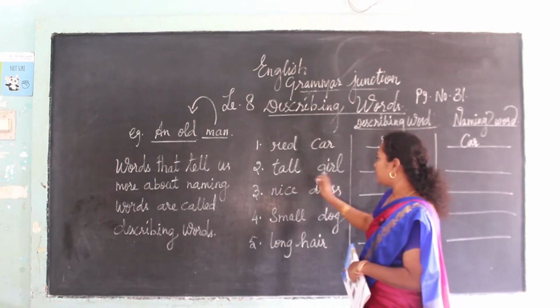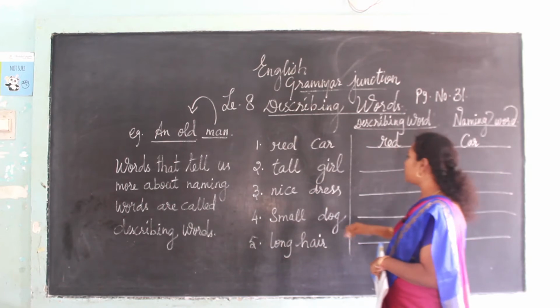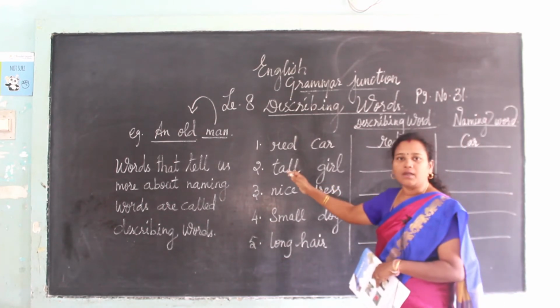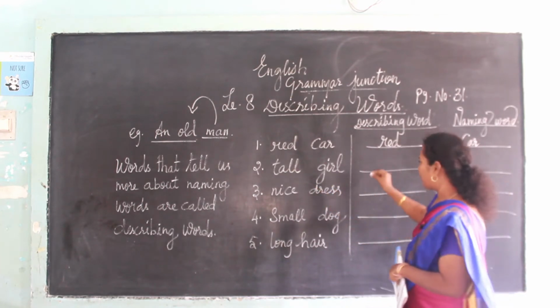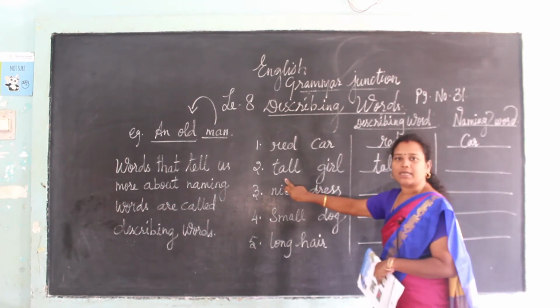Tall. So this is how is the girl? The girl is tall. So what it is describing? Girl வந்து tall ஆ describe பண்ணிருக்காங்க. So you have to write here tall. This is called as a describing word.